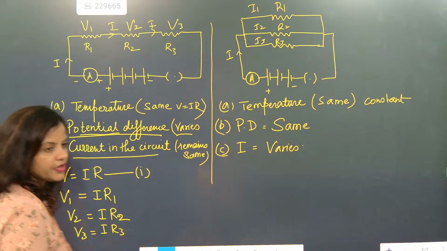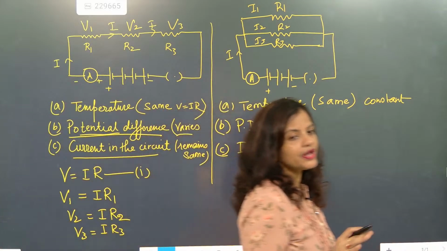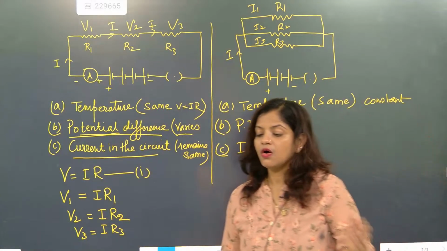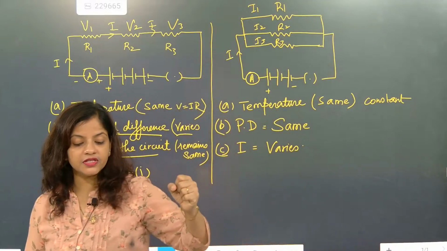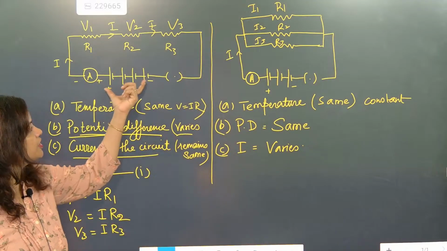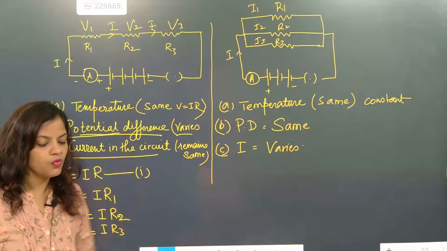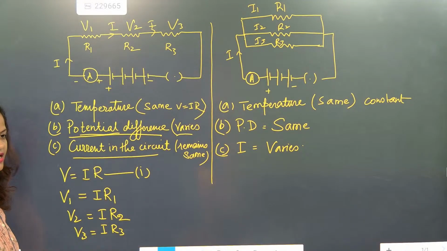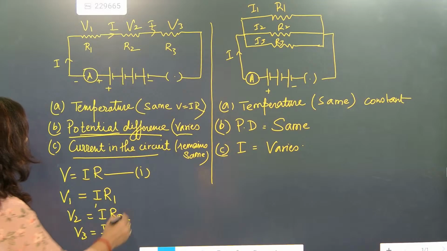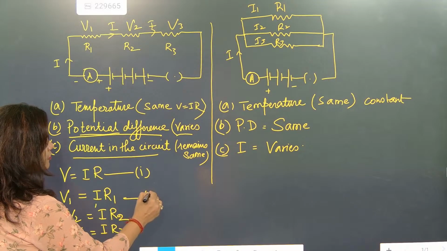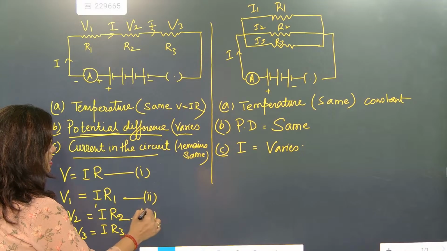But we know one very important thing, that whenever we are writing potential, the entire potential difference will be equal to the potential difference of the battery or the cell connected here. So all these potential differences will sum up to the potential difference of the battery or the cell.